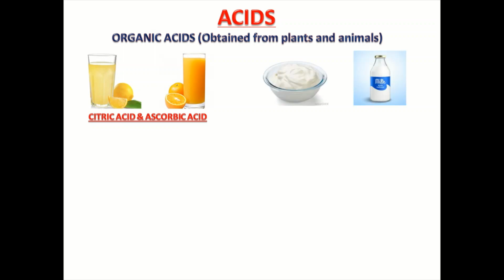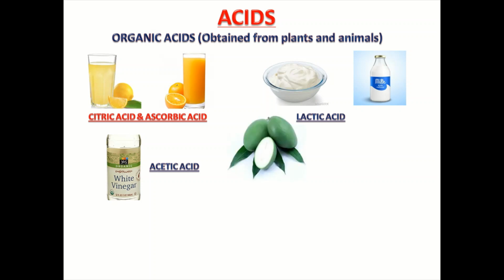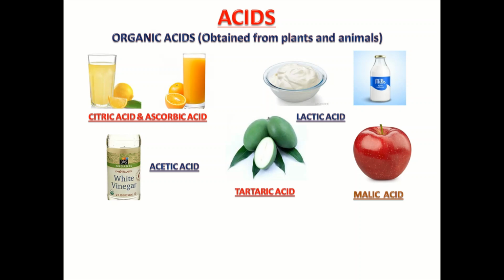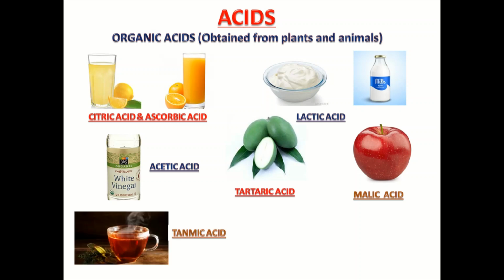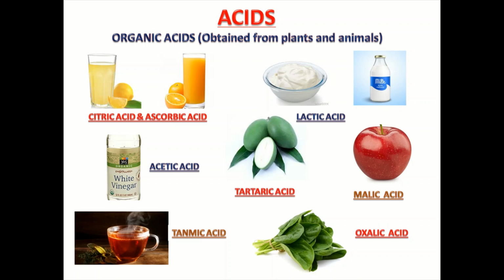Curd and milk have lactic acid. White vinegar has acetic acid. Unripe mangoes have tartaric acid. Apple has malic acid. Tea has tannic acid. Spinach leaves have oxalic acid. So children, you can see here that these substances have acids in them which are not at all harmful for us.